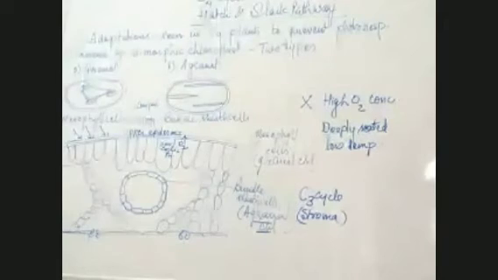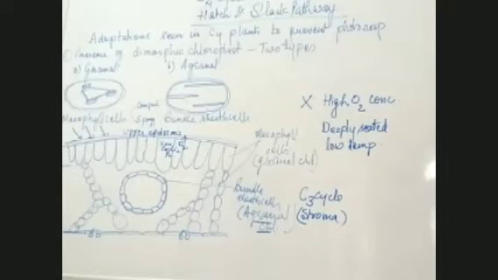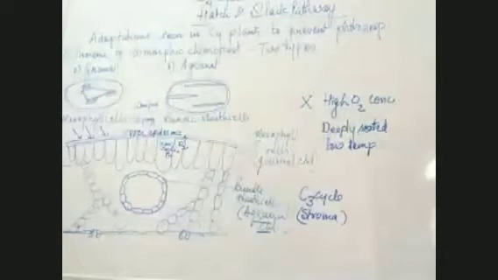The bundle sheath cells where the dark reactions will take place are deeply seated, away from the upper epidermis, which is receiving the sunlight. So the amount of heat which reaches the bundle sheath cell is very, very low, and as a result, photorespiration does not take place. So both the conditions have been taken care of.